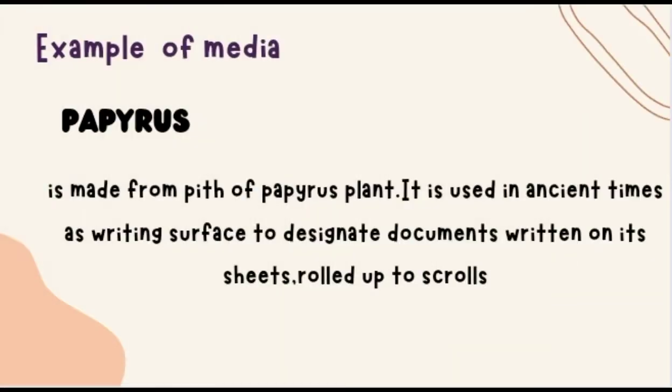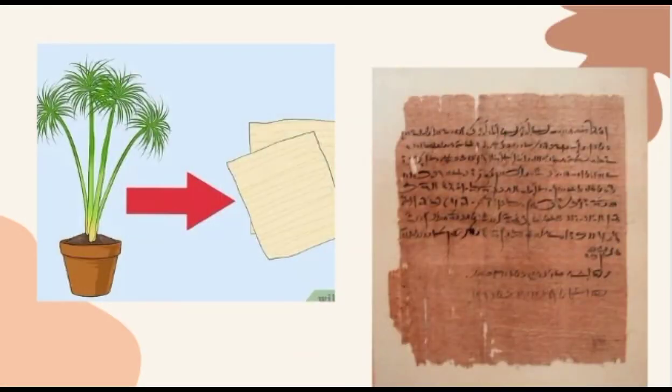Here is the papyrus. Papyrus is from ancient Greek. From the papyrus plant, the word paper was derived. It is made from the pith of the papyrus plant. It was used in ancient times as a writing surface to designate documents written on its sheets, rolled up into scrolls. It was used as a writing medium, especially for writing in cuneiform, throughout the Bronze Age and well into the Iron Age. This is an example of the papyrus plant and papyrus paper.